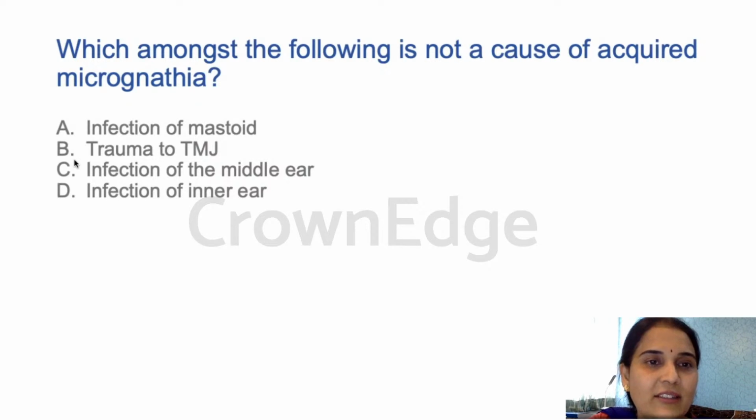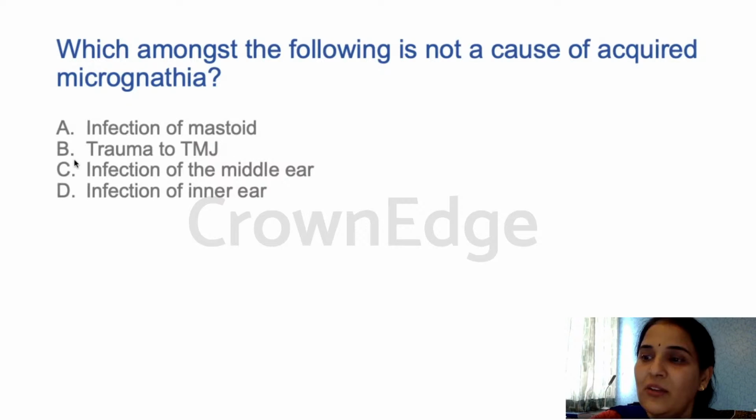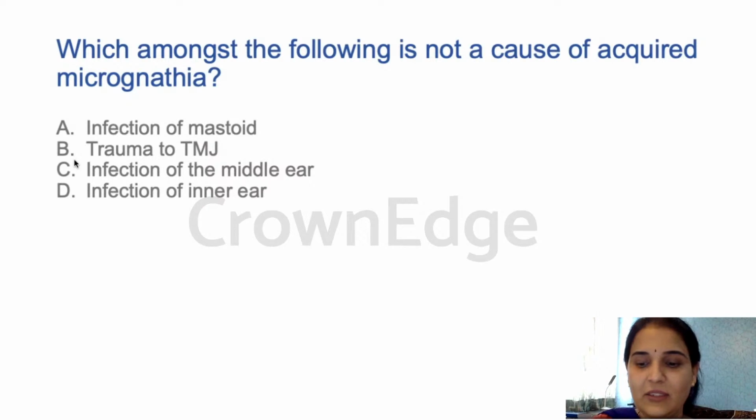So the answer for this question is infection of the inner ear, which may not be the cause for acquired micrognathia. So the answer is D. Hope you guys understood the question and answer, right? The answer is infection of the inner ear, slightly far from the TMJ, so that may not be the cause for micrognathia in this situation. So let's go to the next question.